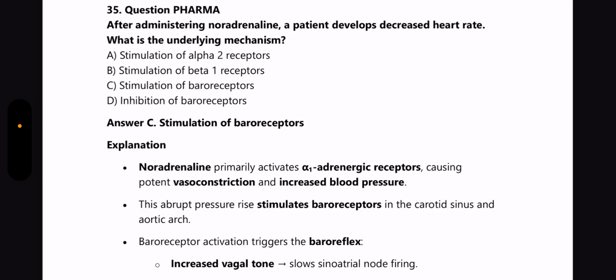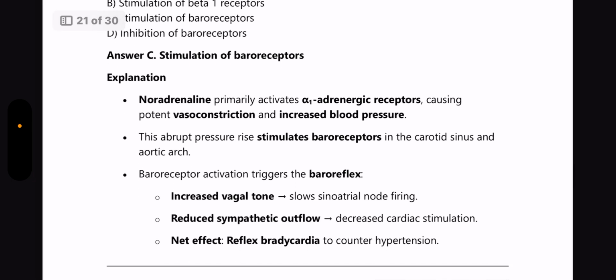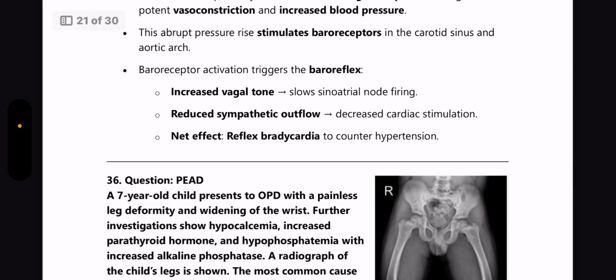This abrupt pressure rise stimulates the baroreceptors in the carotid sinus and the aortic arch. So baroreceptor activation triggers the baroreflex, leading to increased vagal tone, which causes the slowing of the SA node firing, and reduced sympathetic outflow, which leads to decreased cardiac stimulation. The net effect is reflex bradycardia to counter the hypertension.